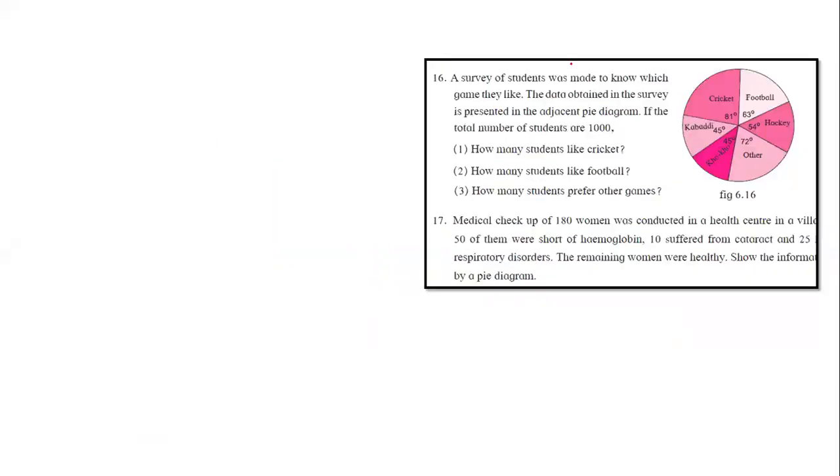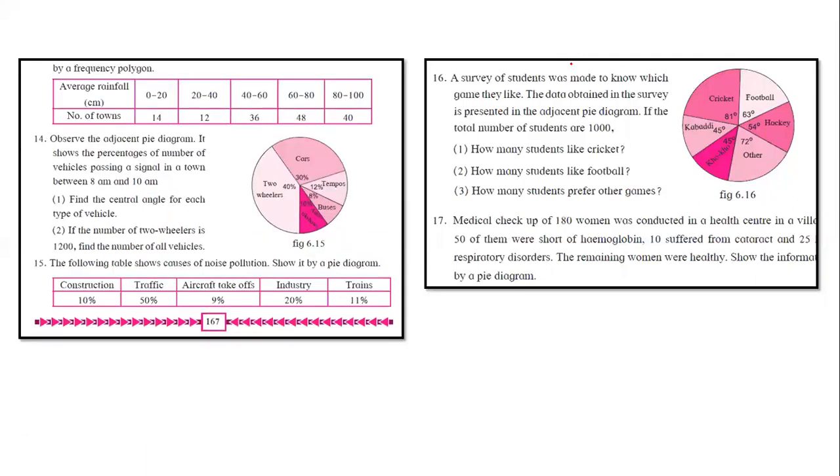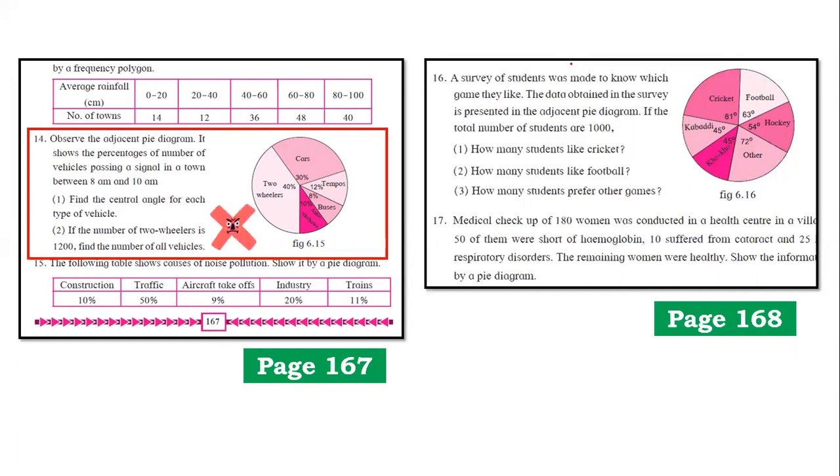So this is removed. Now, once again, in the same chapter, if you go to the problem set part, question number 14 from page number 167 is removed. And question number 16 from page number 168 is removed. So if you look carefully at this, even sum number 16 is removed from the topic. So this is what has been removed from the entire topic.